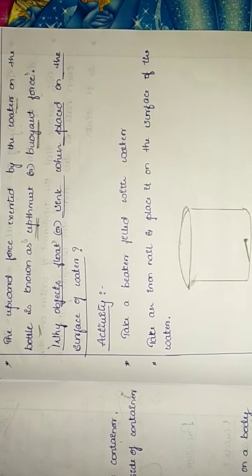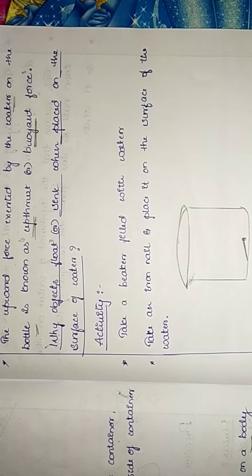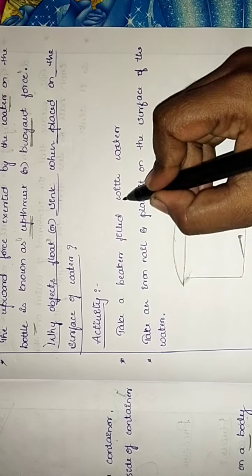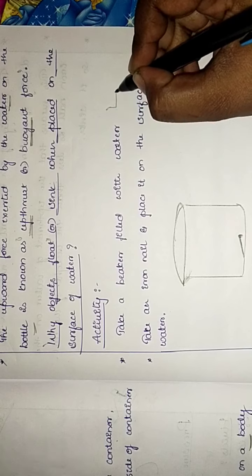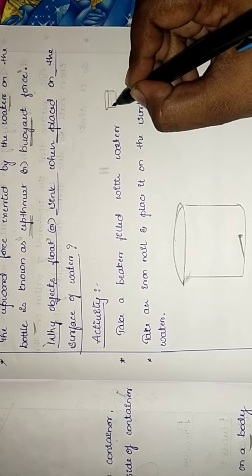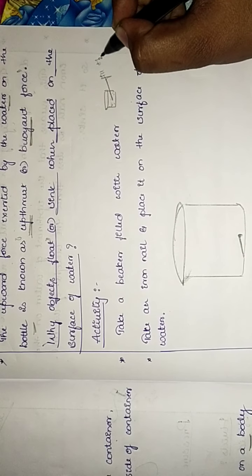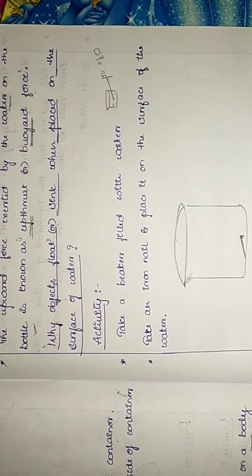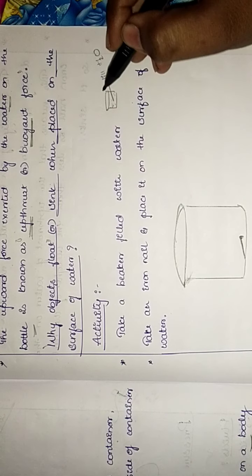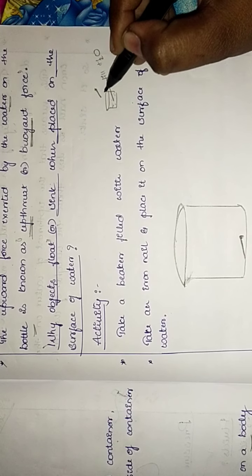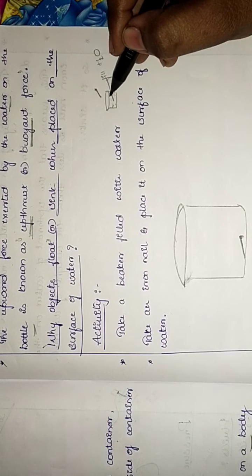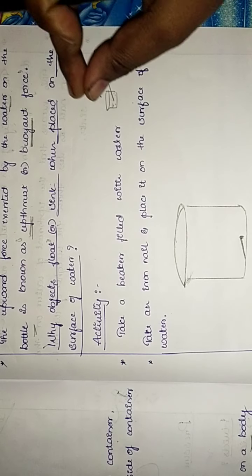Okay, let us conduct an activity now. Firstly, we'll take a beaker filled with water. Take an iron nail and place it on the surface of the water. Take a nail and keep it on the surface of water.